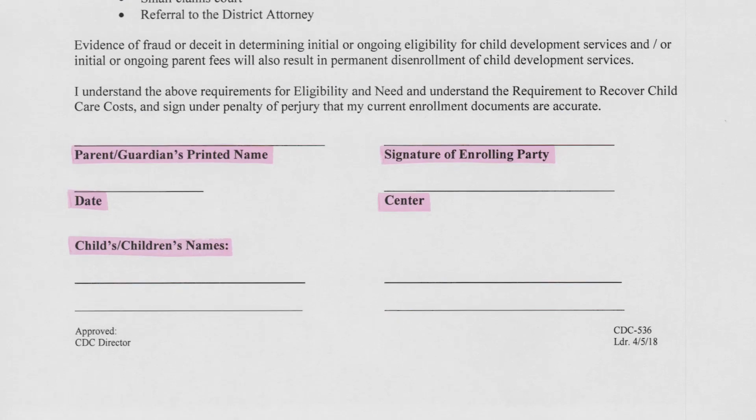On this form, please complete your name here. You're going to print your first and last name. You will sign the form here, date it here, and print the name of the center that your child will be attending. Your child's names will go here.